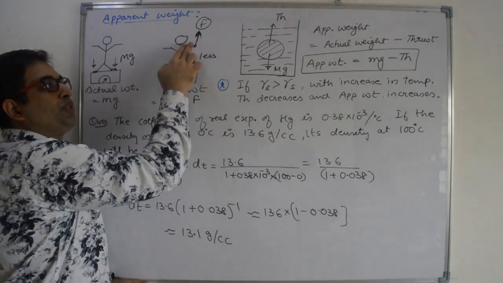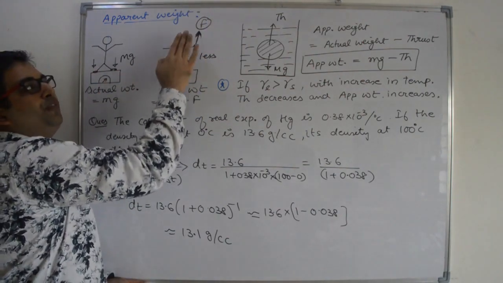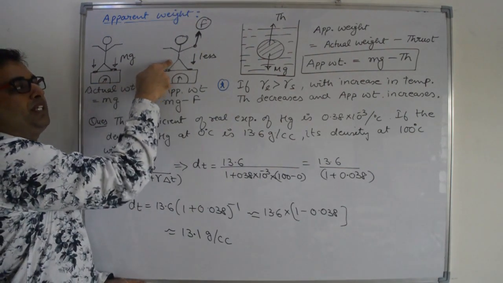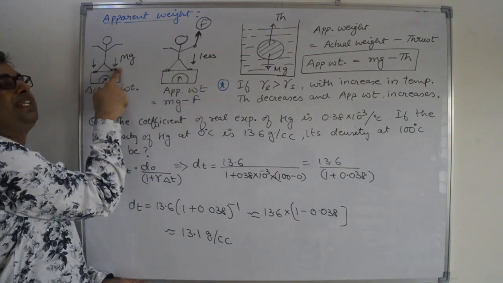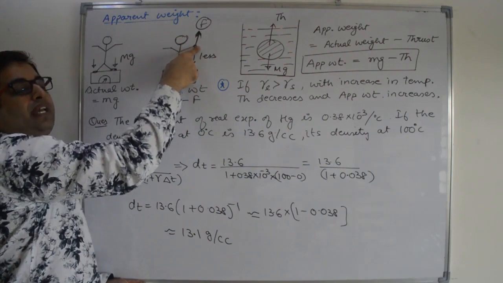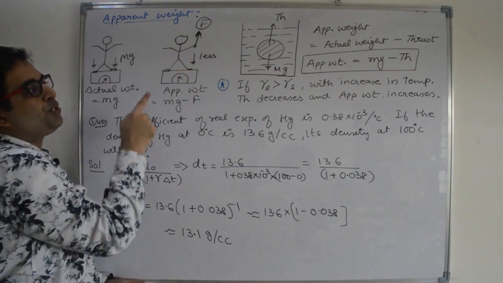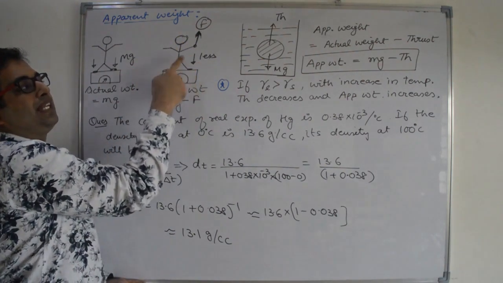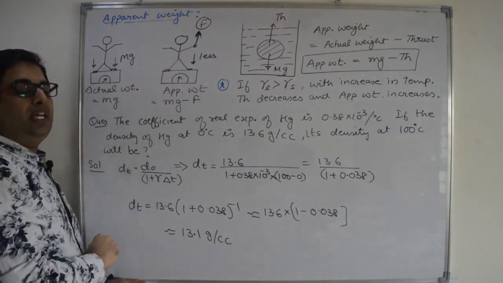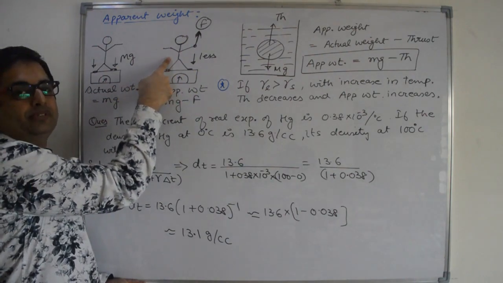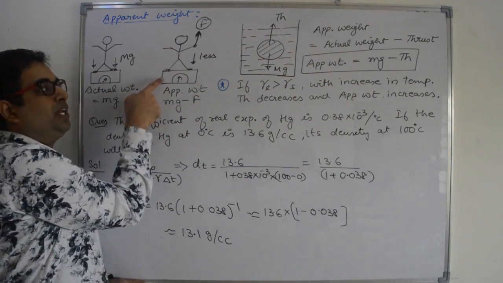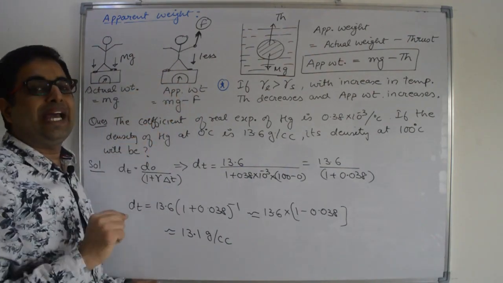Now let us suppose somebody is pulling this person with a force F in the upward direction. So the force applied by the person on the weighing machine will be less than mg. It is not equal to mg because somebody is pulling this person in the upward direction with force F. So the force applied by the person is less, and the reading of the weighing machine will be less than mg. That is not the actual weight of the person. So this is known as the apparent weight of the person, that is visible in the machine, not the actual weight.